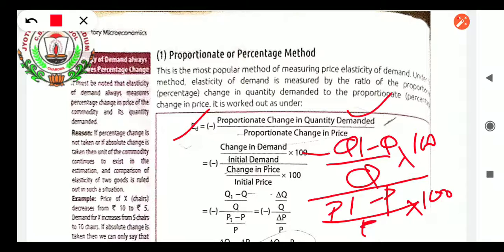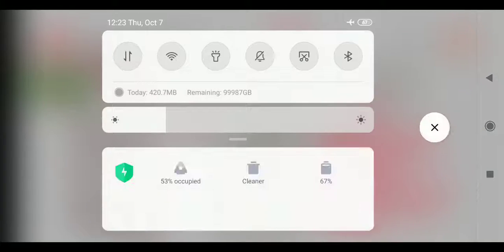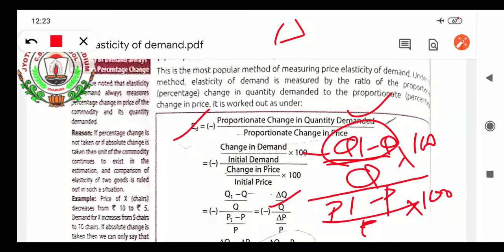Now it can be elaborated further in one small line. Write it one by one and then you will be able to understand it. P1 minus P divided by P into 100, and Q1 minus Q we can write as delta Q. Change is represented by the word delta. So delta represents change. Which change? Change in quantity. So change in Q divided by change in P. Change in Q upon Q divided by change in P upon P. So this is the second abbreviated formula.